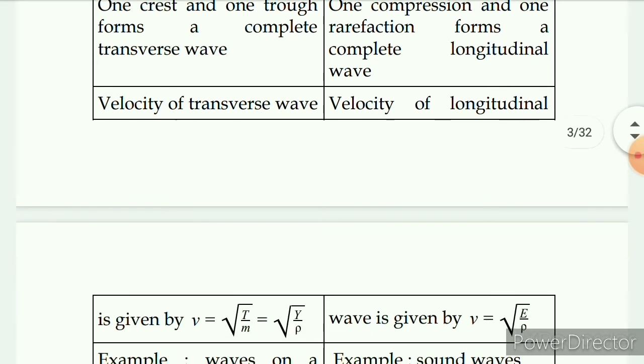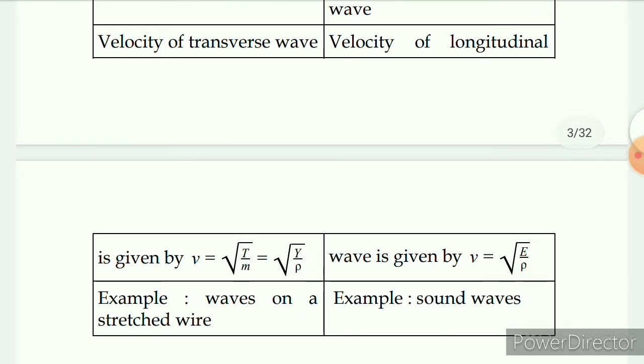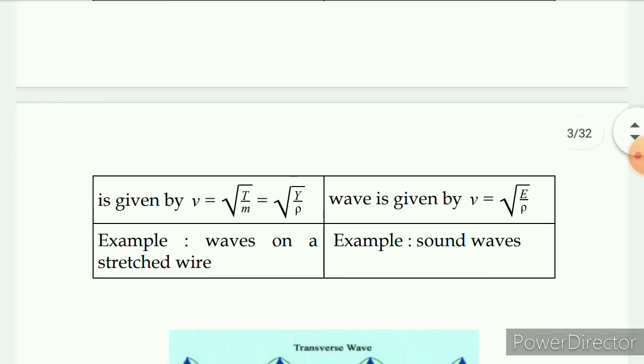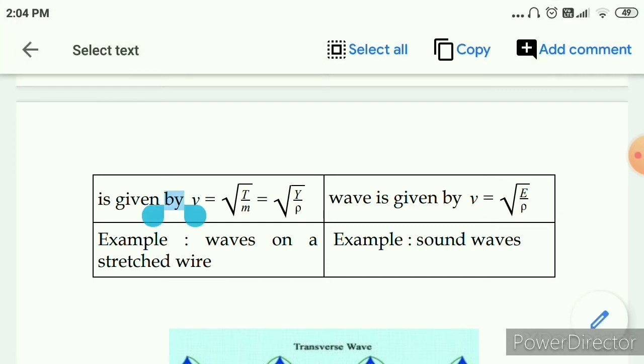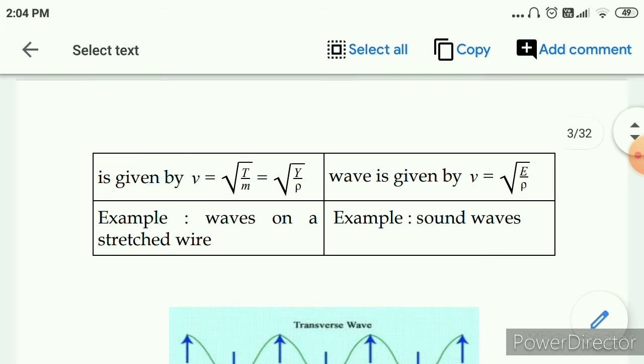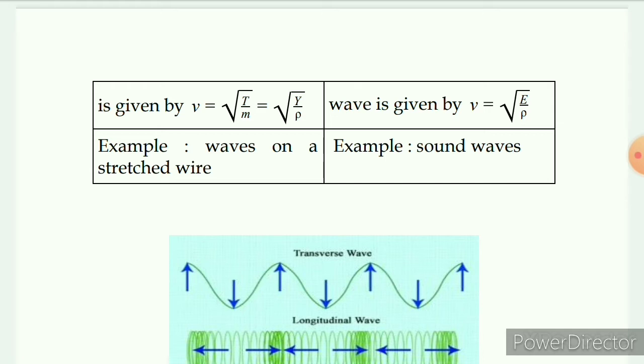Whereas the speed of transverse waves is given by v equals root of T by m, or root of Y by rho. The speed of longitudinal waves in a medium is given by v equals root of E by rho, where E is the volume modulus of elasticity and rho is the density of that medium. In the transverse wave formula v equals root of T by m, T is the tension in the string and small m is the mass per unit length of the string.